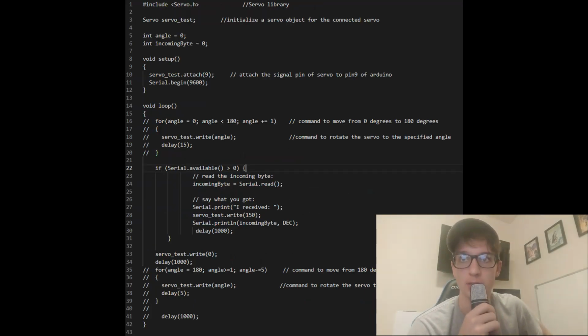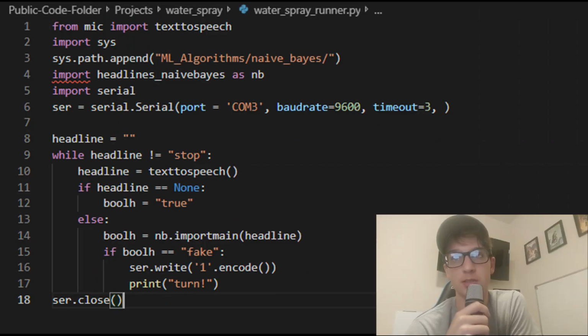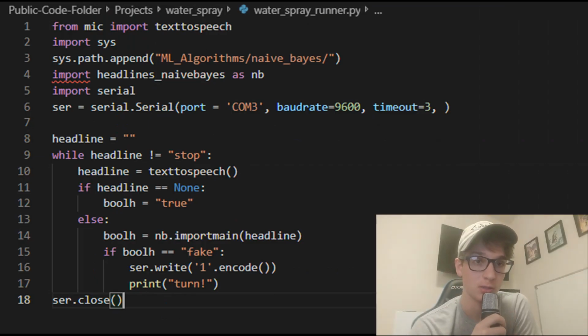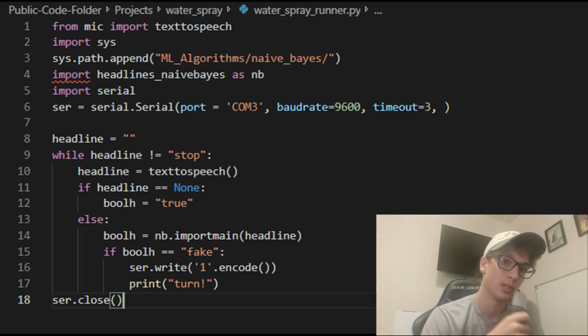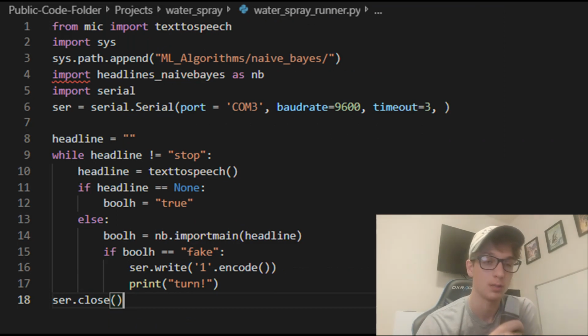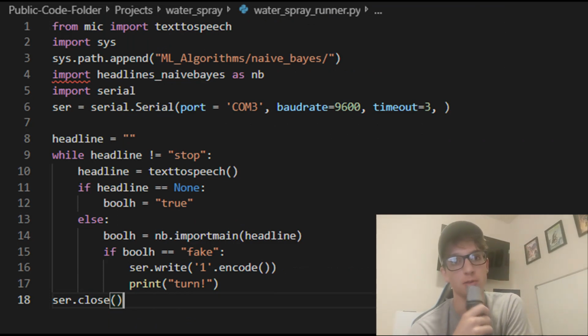Next, something small also is this Arduino code. That's very garbage, but it just is reading from a serial. I'm just outputting something from the main Python runner, and then we can set a servo angle from there. This main running class is just opening a serial, and this is where it makes the main call to return a string from the text to speech, and then also throw that into the machine learning algorithm.